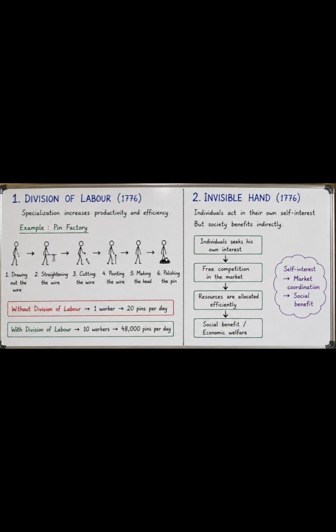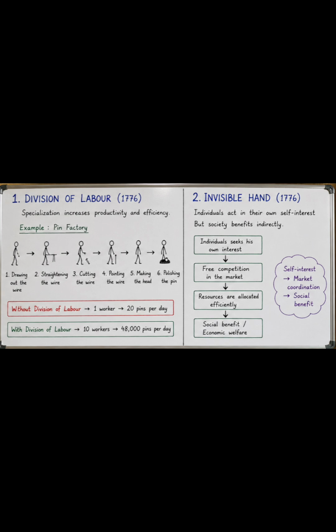Next is the invisible hand. Individuals act in their own self-interest, but society benefits indirectly. How? Each individual seeks his own interest, which leads to free competition in the market, and resources are allocated efficiently, resulting in social benefit or economic welfare at last. Self-interest creates coordination and social benefit. At first, we try to fulfill our own self-interest, which leads to competition in the market.